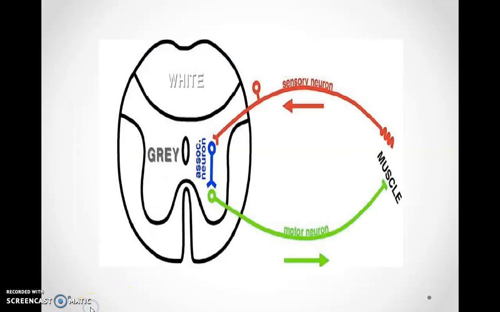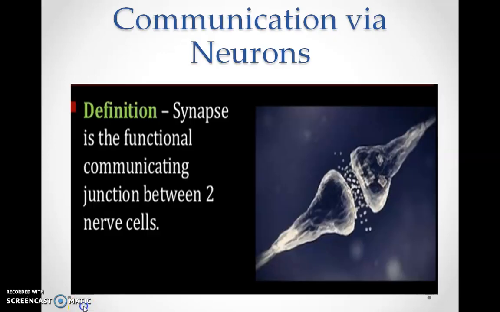So we can clearly understand these functional activities through this diagram. You can see that the sensory neuron is carrying the impulse towards the central nervous system, as this arrow indicates, whereas the motor neuron carries the impulses away from the central nervous system, whereas the association neuron is present within the central nervous system and is participating in processing the information.